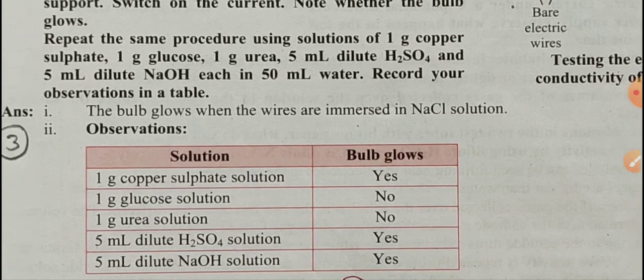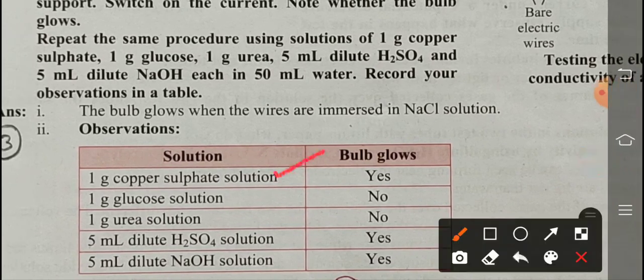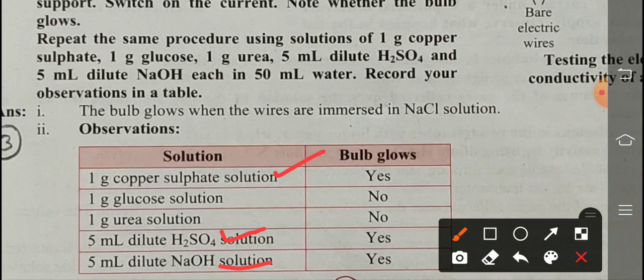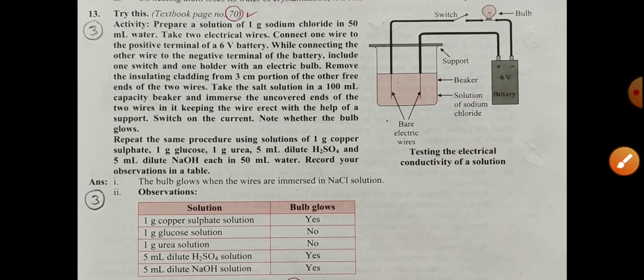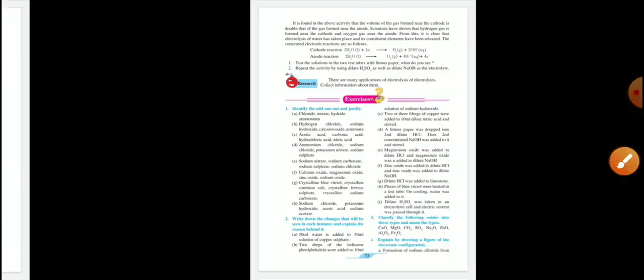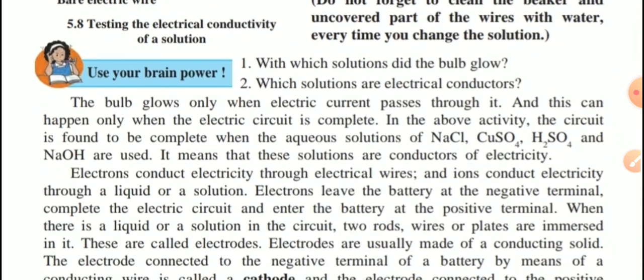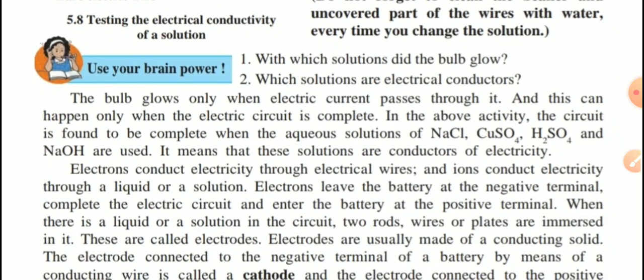Clear? So here this first one is a salt. Then next H2SO4 is acid and NaOH is a base. Remember, in salts, acids and bases, bulb glows. Come back to our page. Next one. Now use your brain power. Okay, that answer we already discussed. Okay, with which solution did the bulb glow and which solutions are electrical conductors?